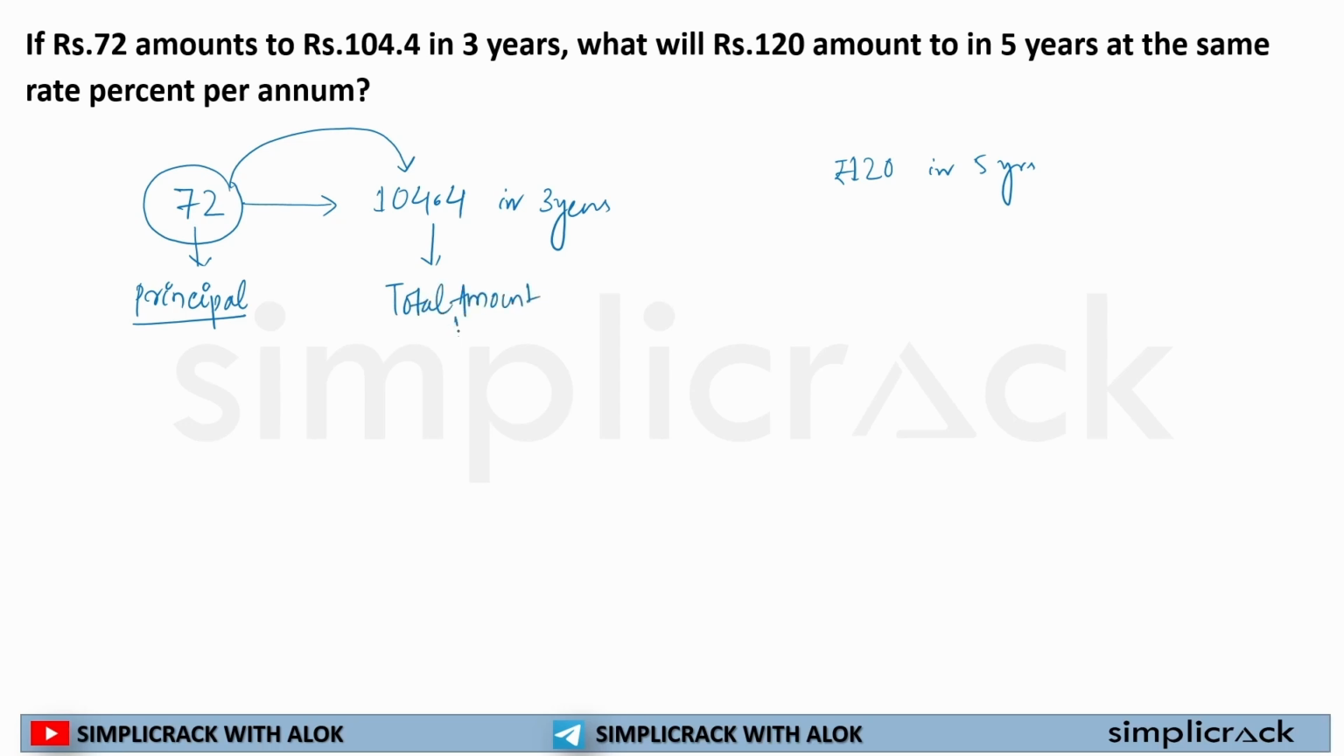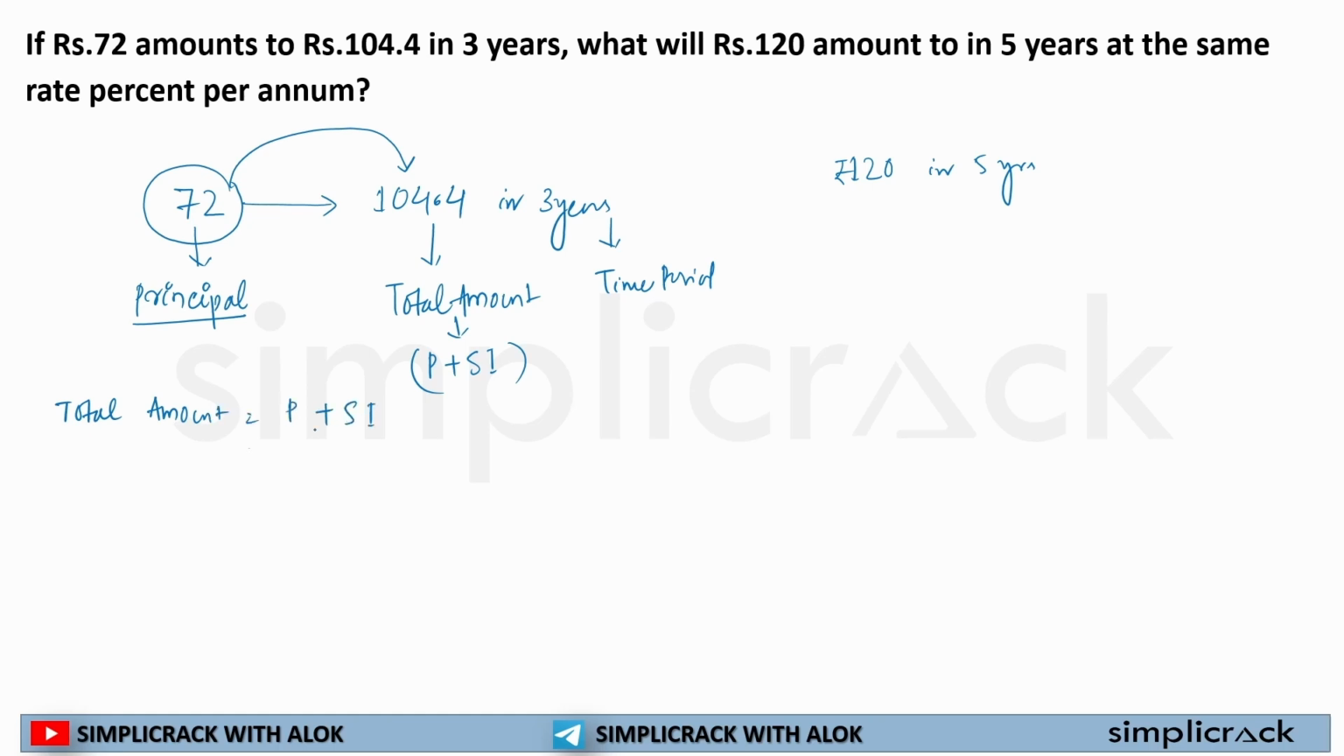104.4 is your total amount, and total amount is equal to principal plus simple interest. What is it? Principal plus simple interest. In 3 years. So 3 years is my time period. Now you say, sir, total amount is equal to